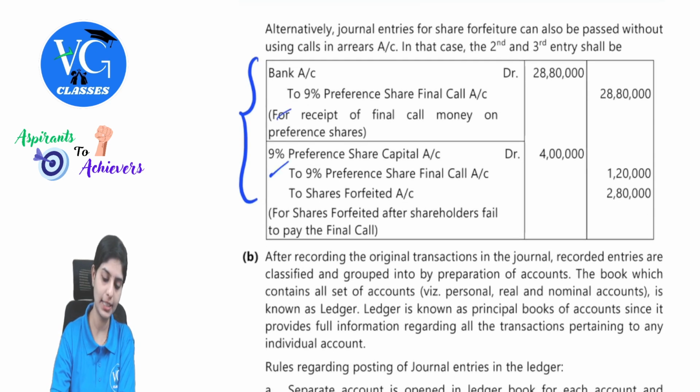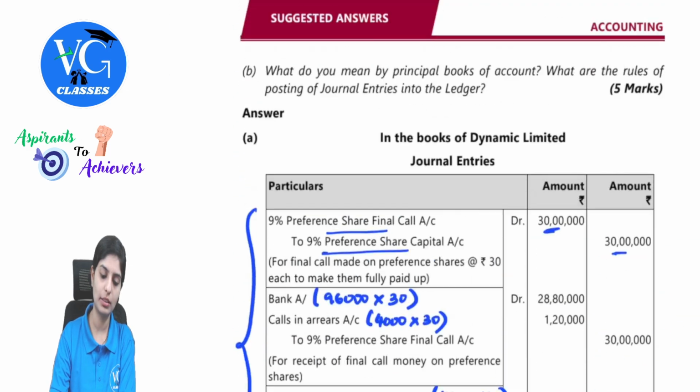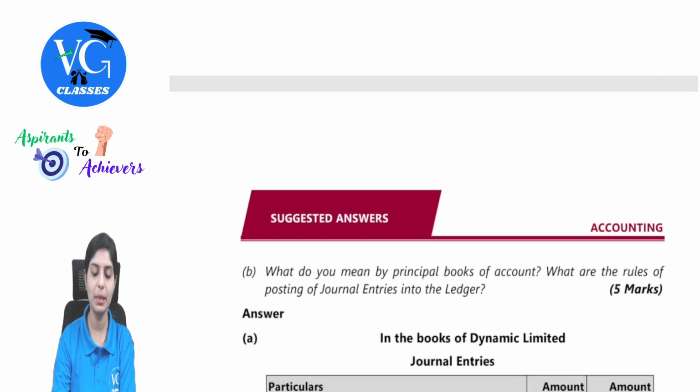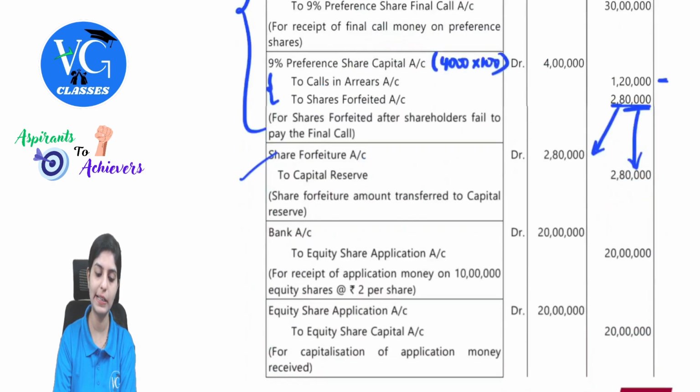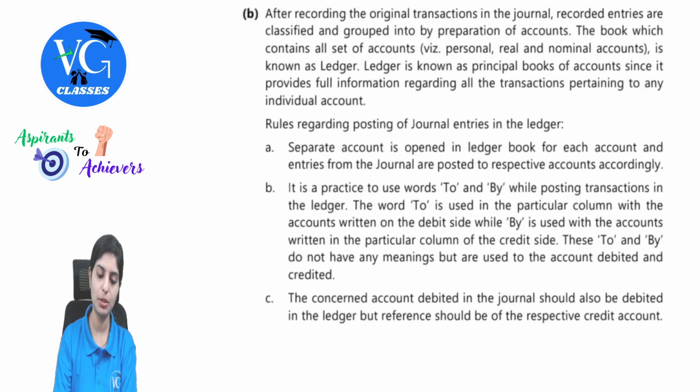Clear? Yes. So the next part of the question is, what do you mean by principal books of account and what are the rules of posting journal entries into the ledger? Again, a simple theory question. Principal books of accounts, you have to write about your ledger and what are the rules of posting journal entries into the ledger. Let's observe quick points.